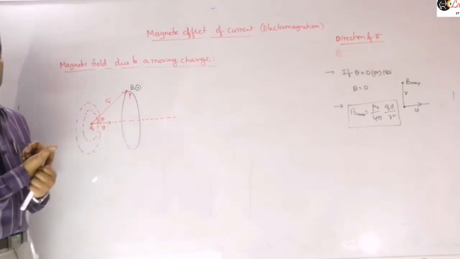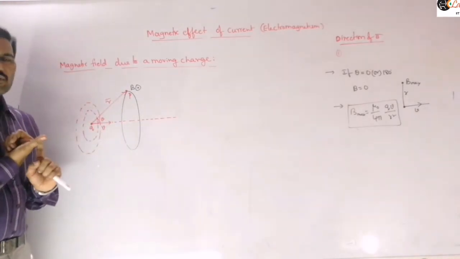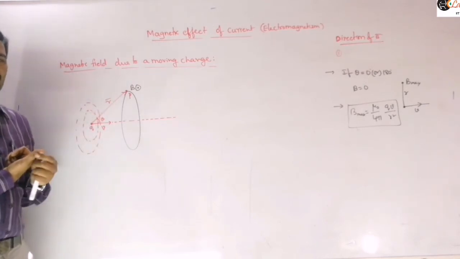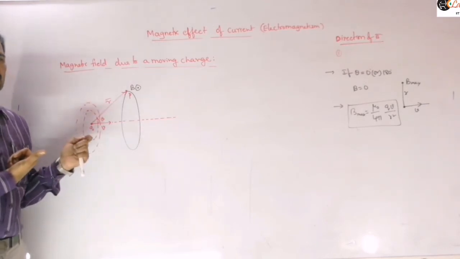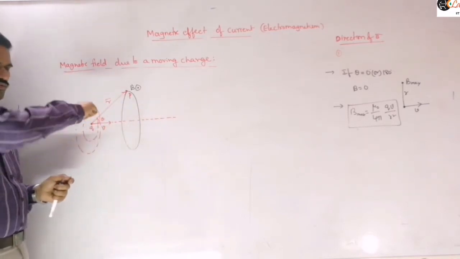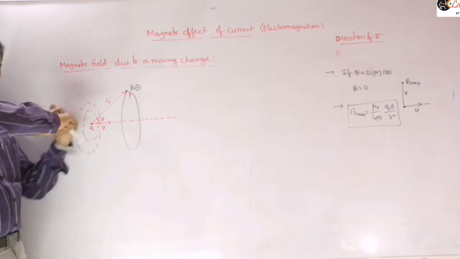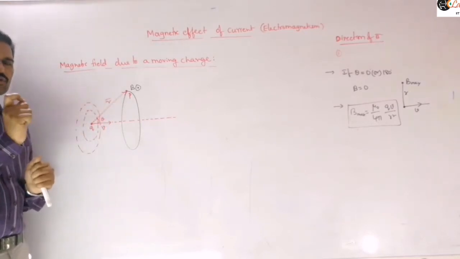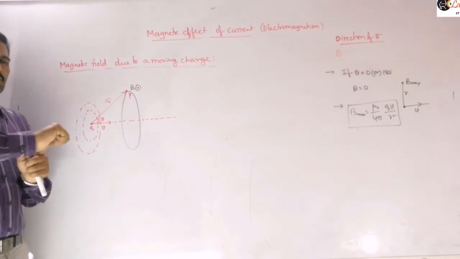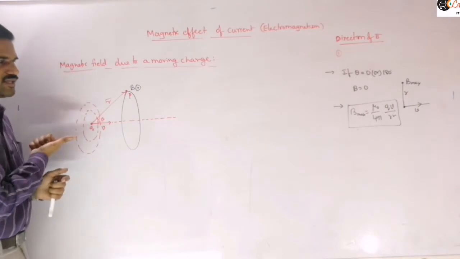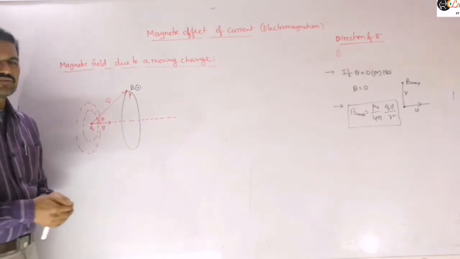In case of a negative charge, the thumb should be placed opposite to the direction of motion. If an electron is moving along this direction, the thumb should be placed opposite to the direction of velocity. So keep in mind: for negative charged particles the thumb is placed opposite to the direction of motion, and for positive charged particles in the direction of velocity.